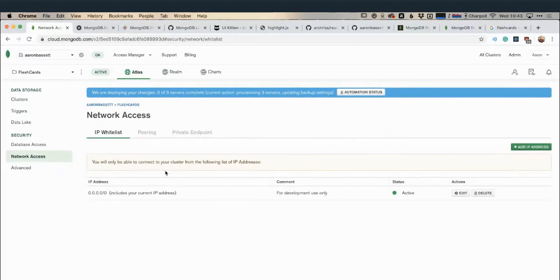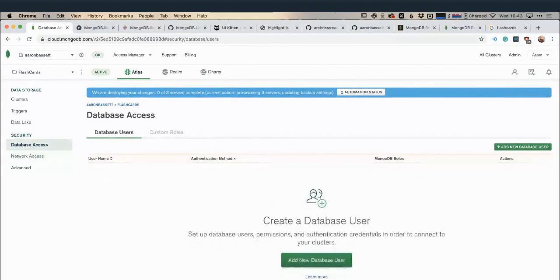One thing to note is I don't have any users set up because we're not going to be accessing the cluster directly. We're going to be accessing it using our Realm app, which is going to have its own users and authentication. So I don't need to worry about this just now.